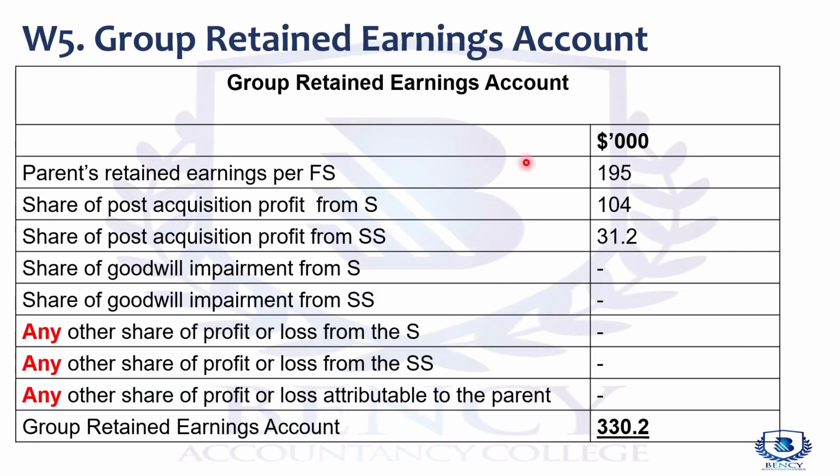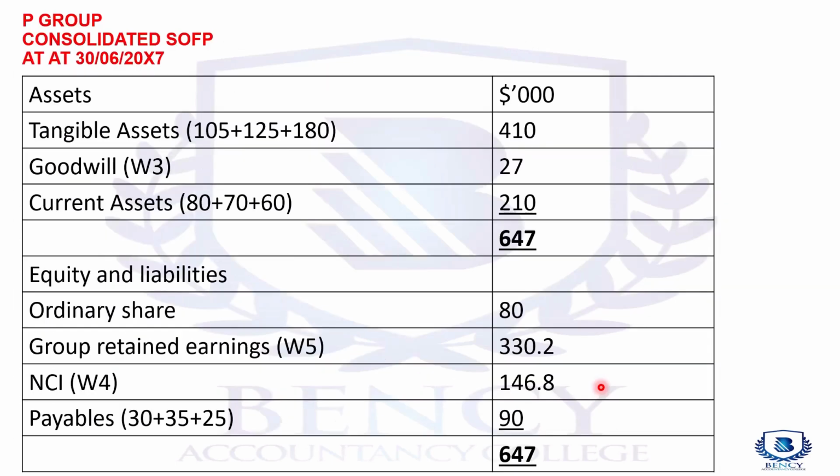Then the last one is the group retained earnings. Still the same figure. The parent's 195,000 retained earnings from the parent account. Then share of post-acquisition profits in subsidiary, share of post-acquisition profits in sub-subsidiary. There is no goodwill impairment for these two lines, and there's no other profit or loss attributable to the parent only. So our group retained earnings is going to be similar to the group retained earnings that we saw in illustrations 1 and 2.